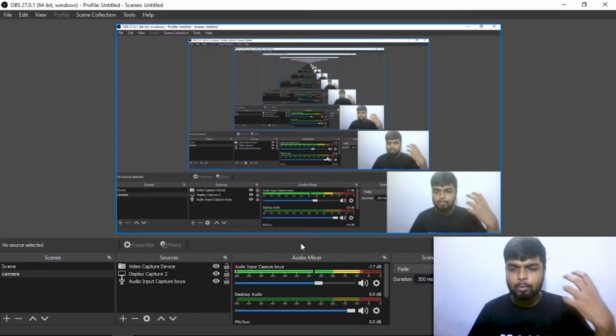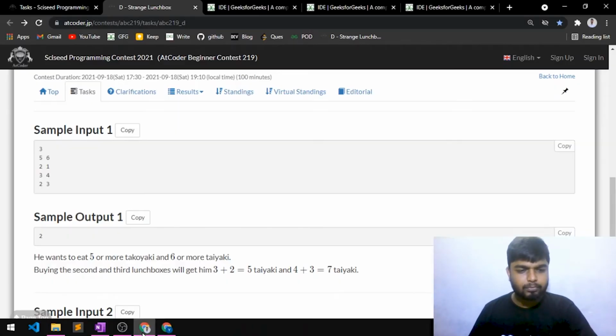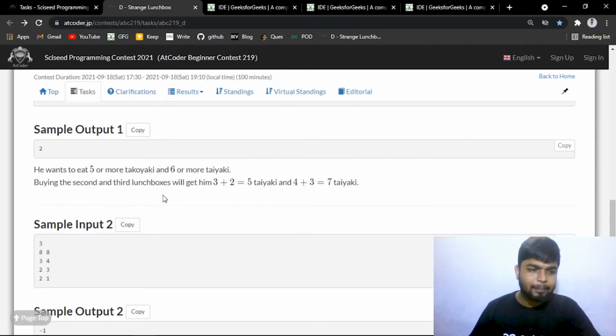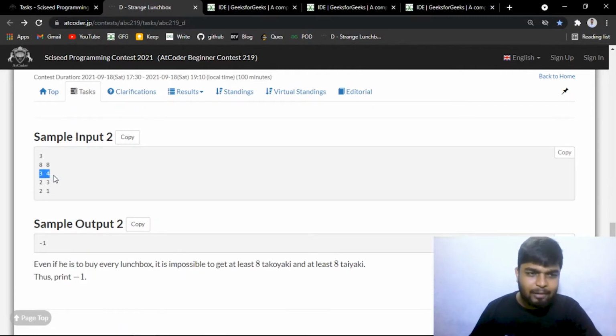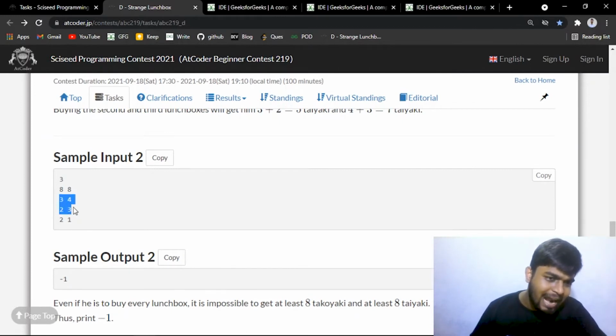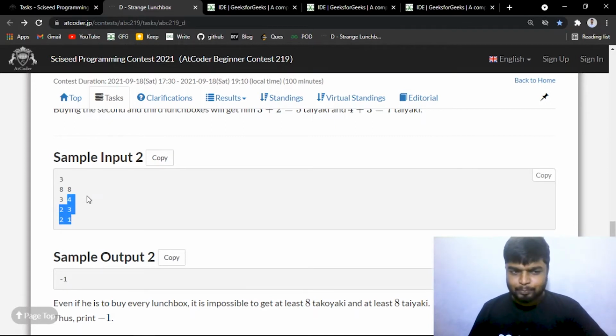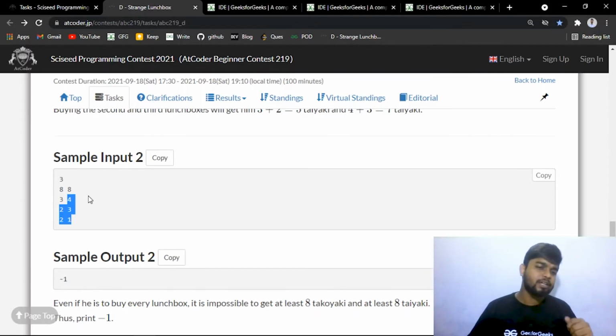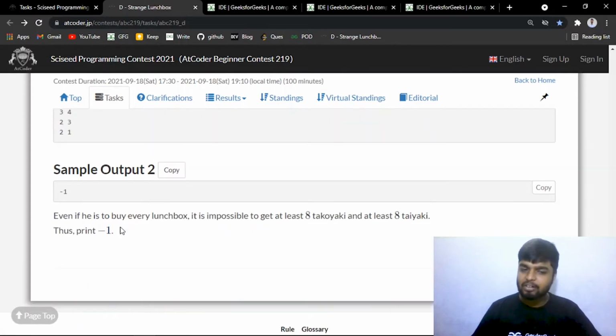For doing this problem, let's see the second test case quite quickly. If you add 3, 2, 2 and 2 for AI, you will get 7, and if you add BI, then you will get 8. So the sum of BI is greater than or equal to y, but you cannot reach the minimum limit of x by taking all the AIs. So you will simply print -1.